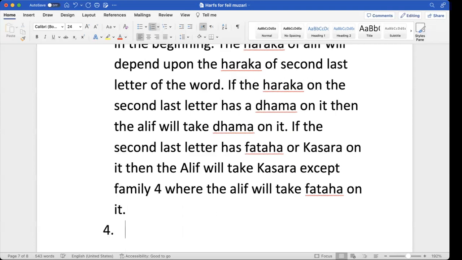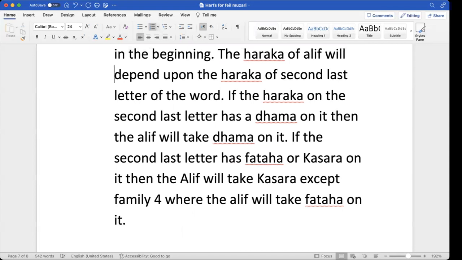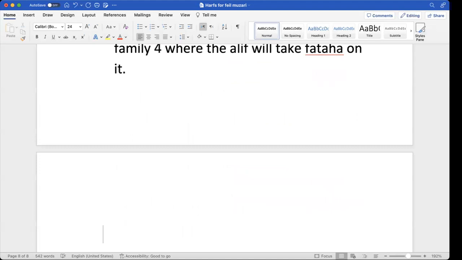Now, there may be some fail muzari where you don't need to put alif. I'll tell you how. For example, if I give you one fail muzari like this: تعلم. Now, تعلم is the anta version, right? How will you make amr from it? So what are the steps? Yusuf, I'll start from you. How will you make amr from it?